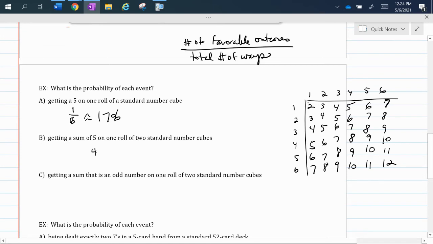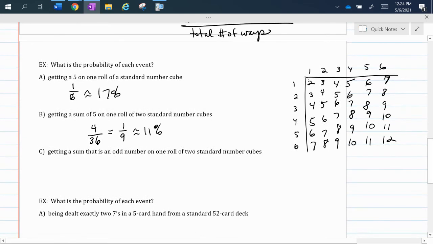So that would be 4 favorable outcomes out of how many total? If we count the 6 by 6 square we have here, it would be 36 possible outcomes. So that would be 1 out of 9, which is approximately 11%.